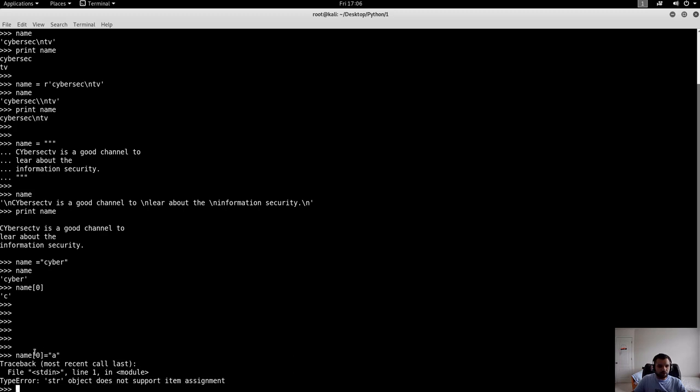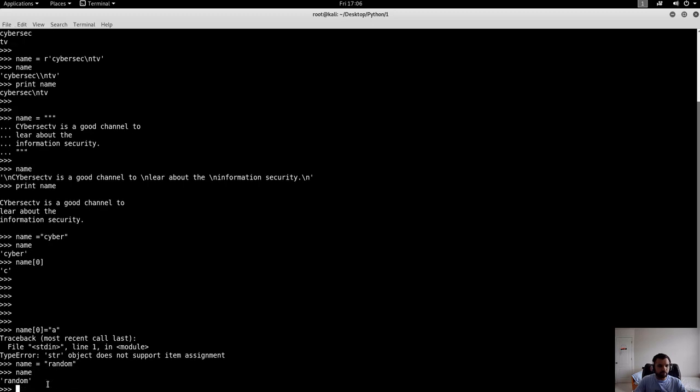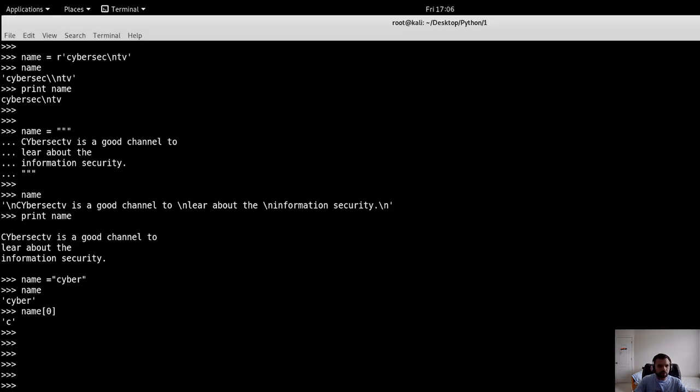So you cannot change the memory location where the object C is written to any other object. What you can rather do is say name is equal to anything, like random, for example, and now the name will be assigned to the new value, which is random, but you cannot change the specific object where the string is written. Does that make sense? Okay, all right, let's go back.